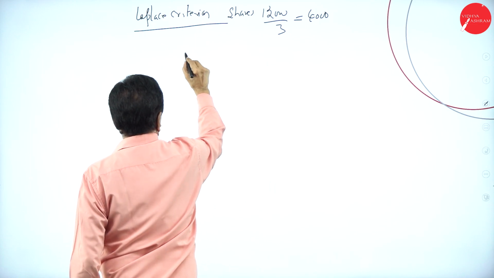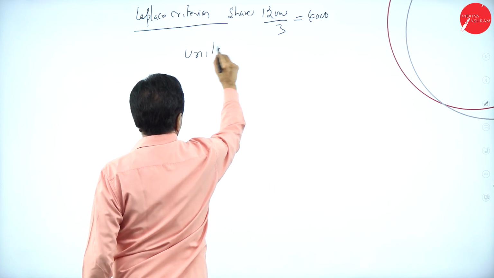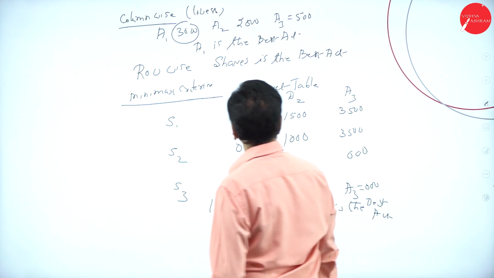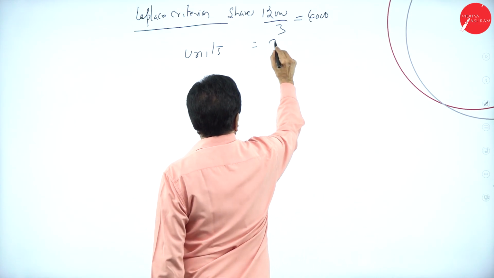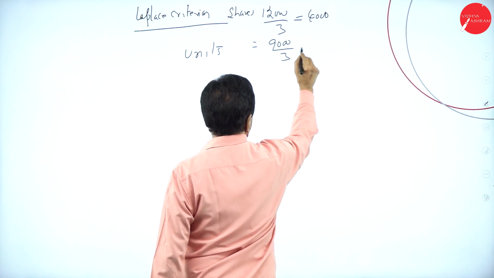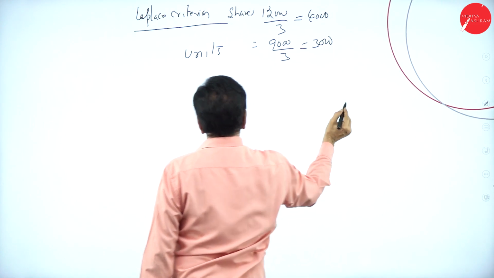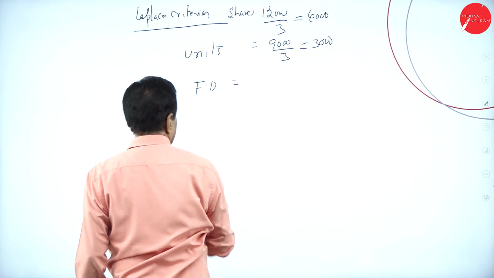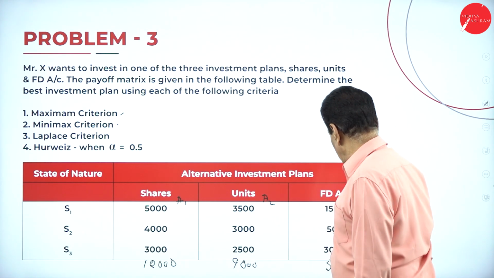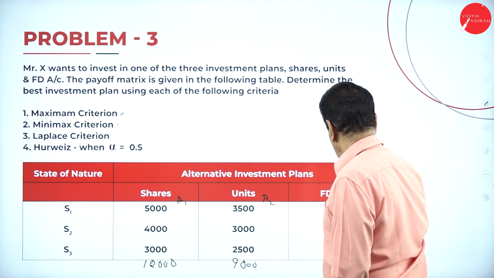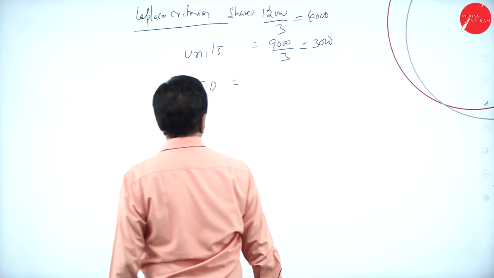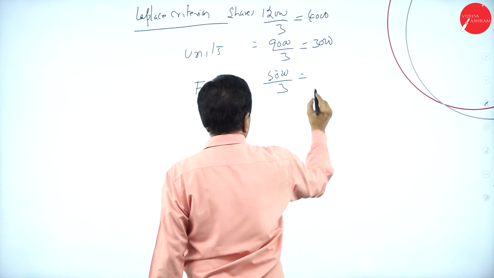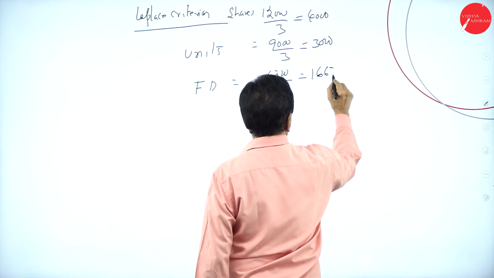Then units. What's the total for units now? 9,000 divided by 3, units 3,000. Then fixed deposit. What's the total for fixed deposit? 5,000 divided by 3, 1,667.